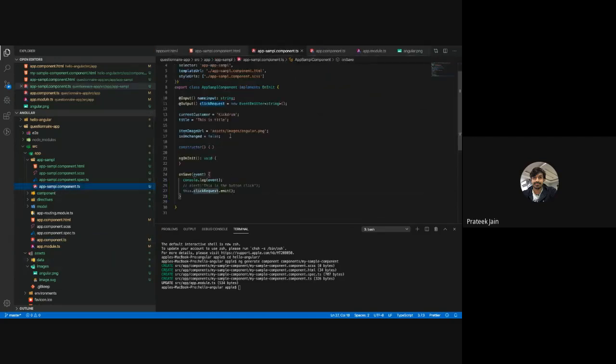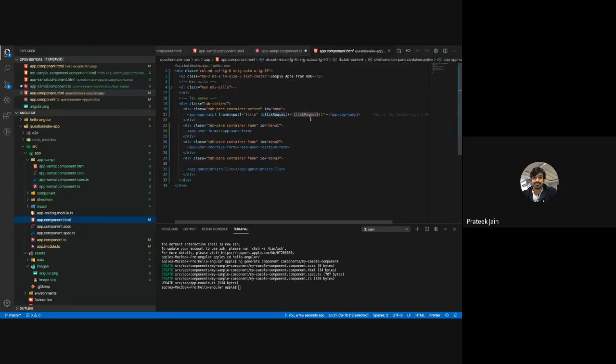Let's say suppose here I have this kick drum, I want to pass the customer name from this child component to my parent component. That is my current customer. So I'm going to add that as my parameter. Before that, the event emit did not have anything inside the brackets. I have added this dot customer. I am assuming that when I pass it like this, I am getting a parameter, and I'm going to handle that inside my app component.